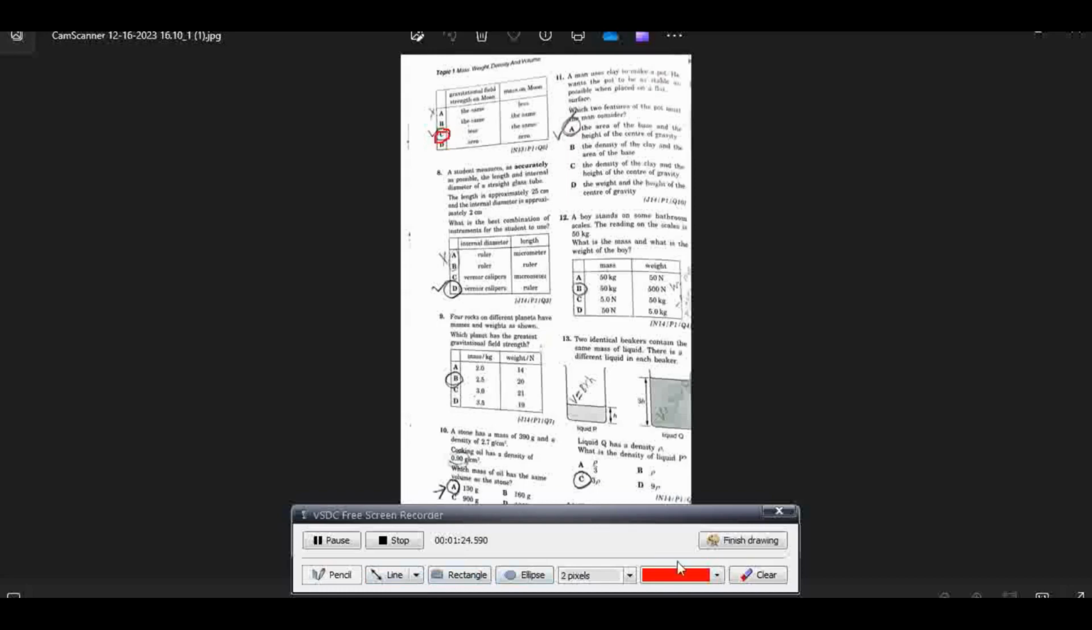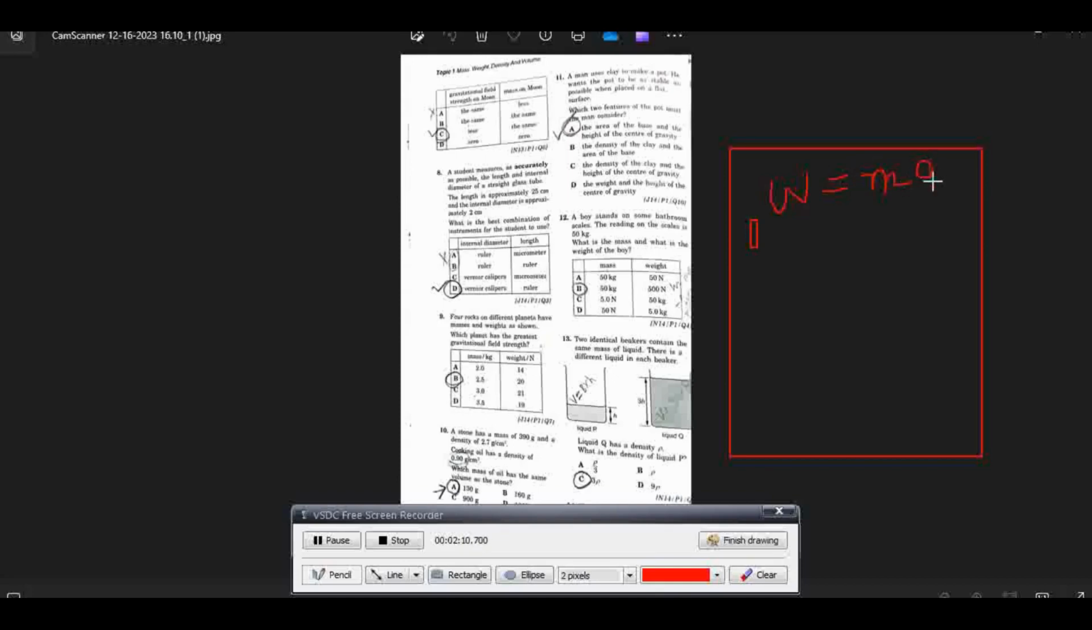Okay. Next is, 4 rocks from different planets have masses and weights as shown. Which planet has the greatest gravitational field strength? Again, as I told you earlier, weight is always equal to the product of mass and the gravitational strength of that planet. Therefore weight is equal to mg.